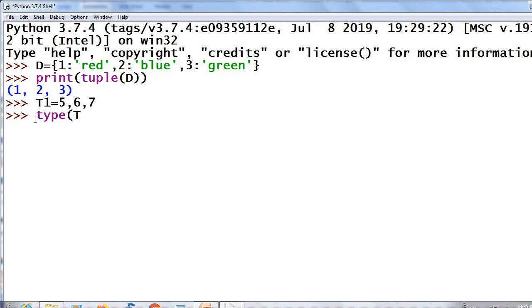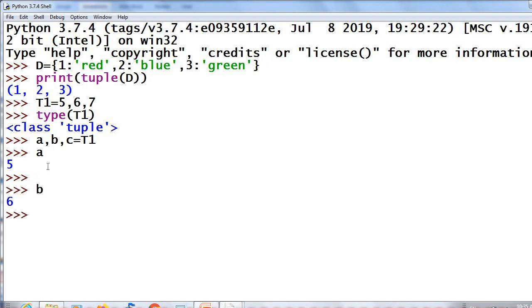Type of T1, tuple. Then unpacking means, see, A, B, C, I have 3 variables that is equal to T1. T1 is a tuple, then A, B and C are individual variables. What is the value of A? It is the first element.